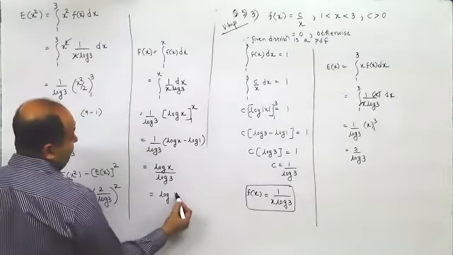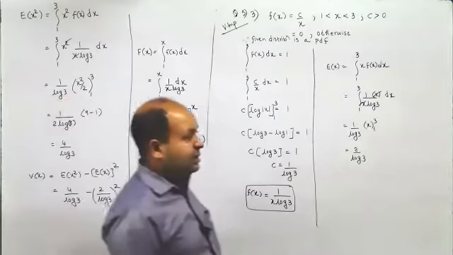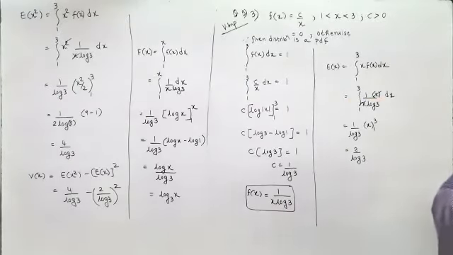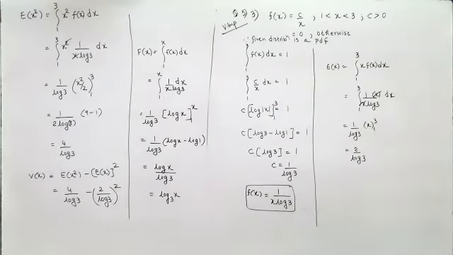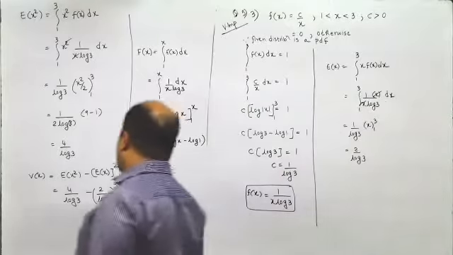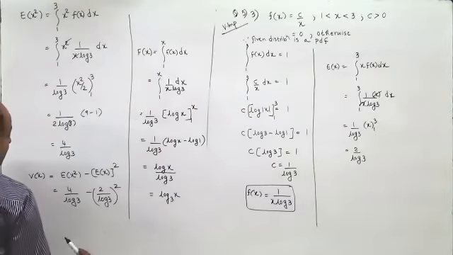Just check what is the answer given in the form. Keep an eye on the answer. Here it was x into f of x. So here it is. Yes, it is log x by log 3. Okay, they haven't taken it as log x to the base 3. And what about this? Yeah, they have simplified it.